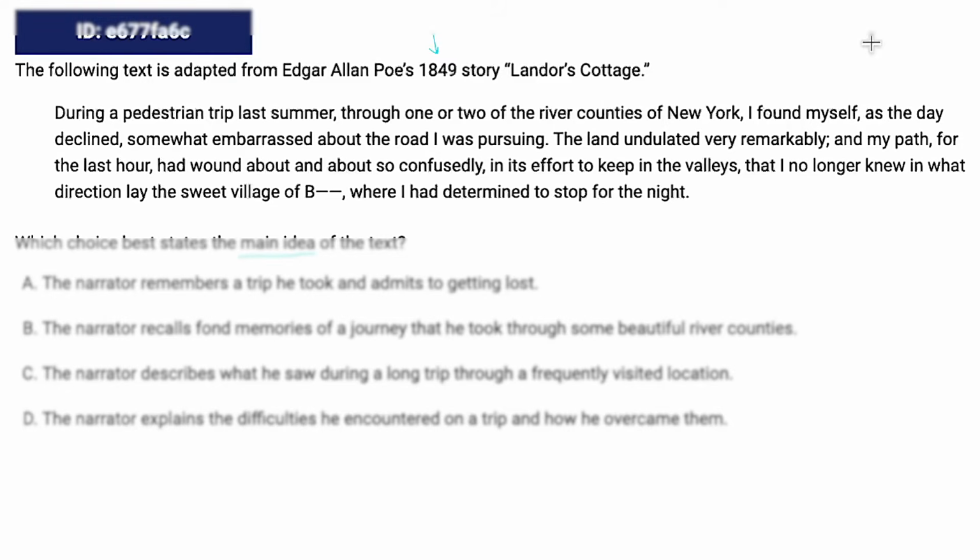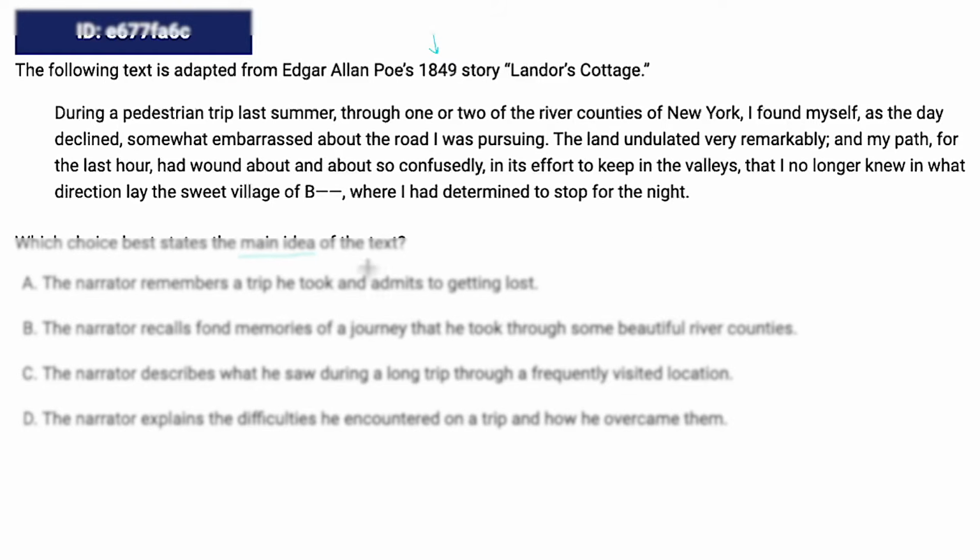I found myself, as the day declined, somewhat embarrassed about the road I was pursuing. The land undulated very remarkably, and my path for the last hour had wound about and about so confusedly in its effort to keep in the valleys that I no longer knew in what direction lay the sweet village of B. Is that like a bad word or something? Where I had determined to stop for the night.